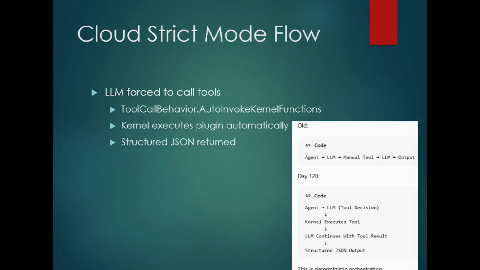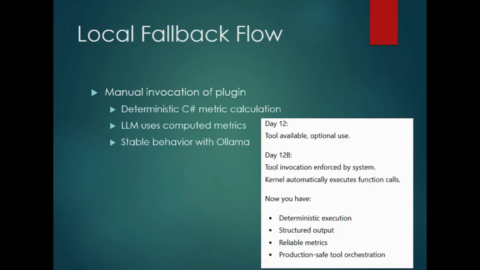But in day 12B, we are ensuring that the LLM takes decisions, kernel execution happens, and the LLM continues with the tool result. We are making an enforcement. So in 12, we have a manual invocation, a tool available with optional use, but 12B is enforced by the system: the kernel automatically executes the function call. So the semantic kernel will take up the responsibility of calling the function.